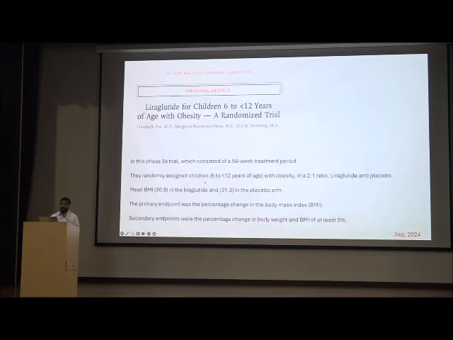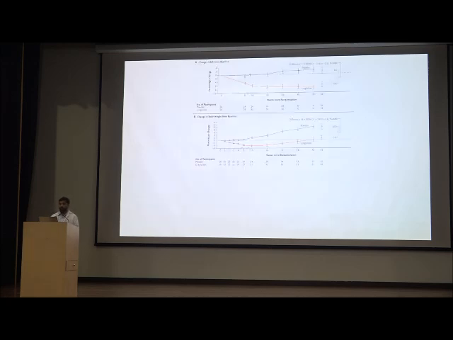Now a study for children. This was the first study, and there is no other study in children. So, liraglutide for children 6 to 12 years of age with obesity. In this phase 3 trial, with a 56-week period of treatment and follow-up, they randomized patients 6 to 12 years of age with obesity in a 2:1 ratio to liraglutide or placebo, with a BMI of more than 30 in both arms. The primary endpoint was the percentage change in BMI, and the secondary endpoint was a percentage change in body weight and BMI of at least 5%.